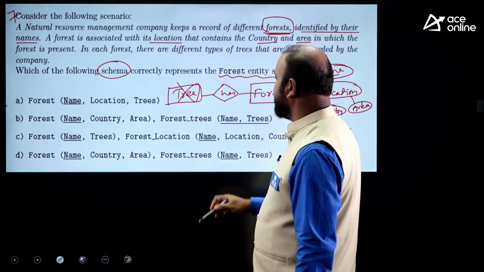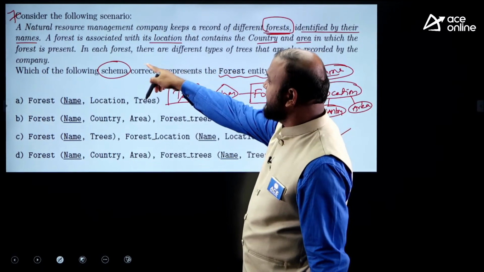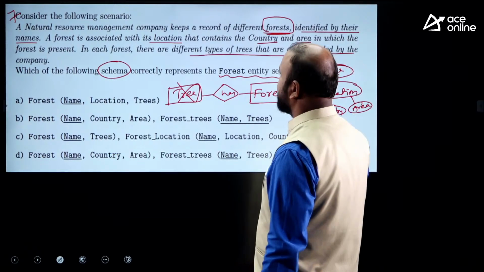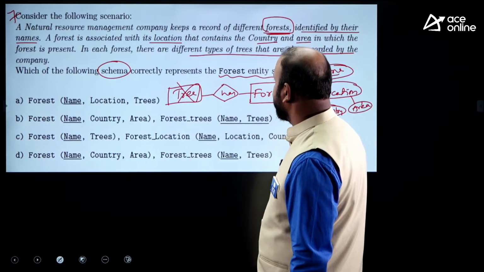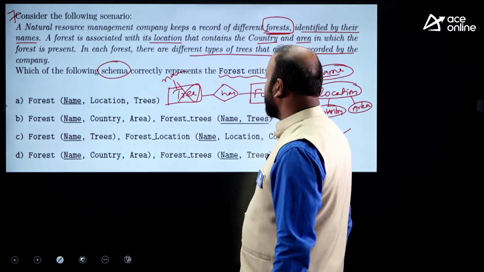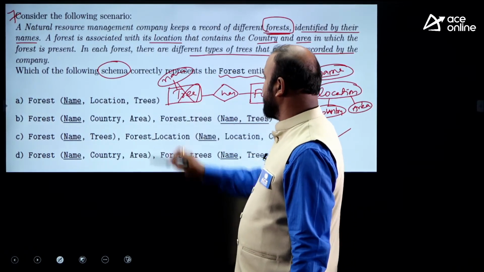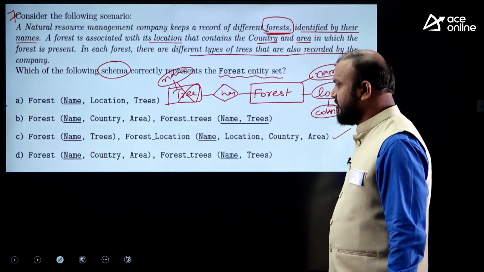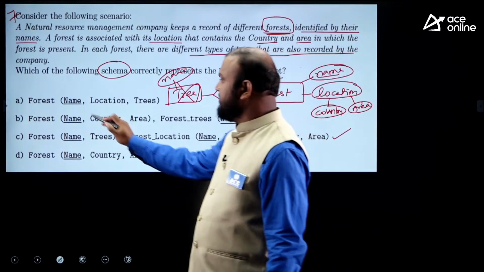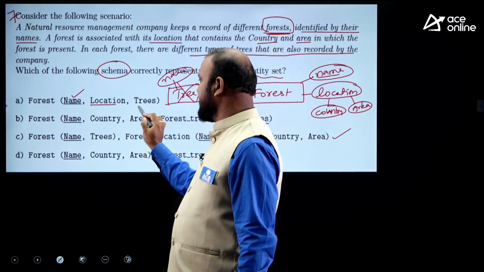What is given is that each forest has different types of trees also recorded by the company. So a tree will have a name, assuming tree name. Trees have a separate attribute name, and forest has location. Now first I will come with the forest name, location and trees.